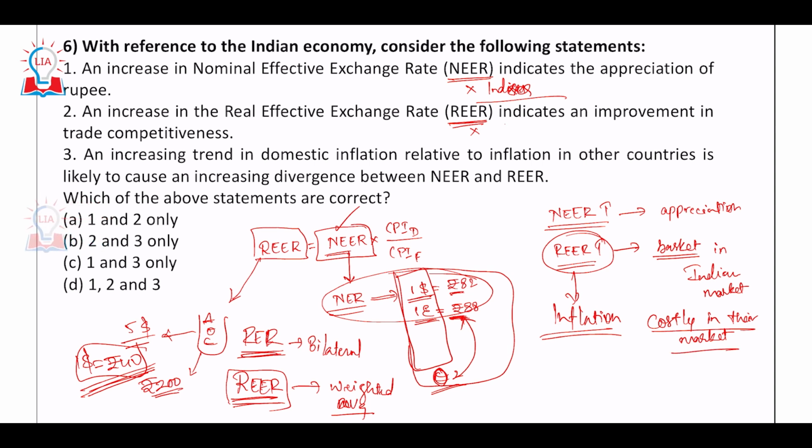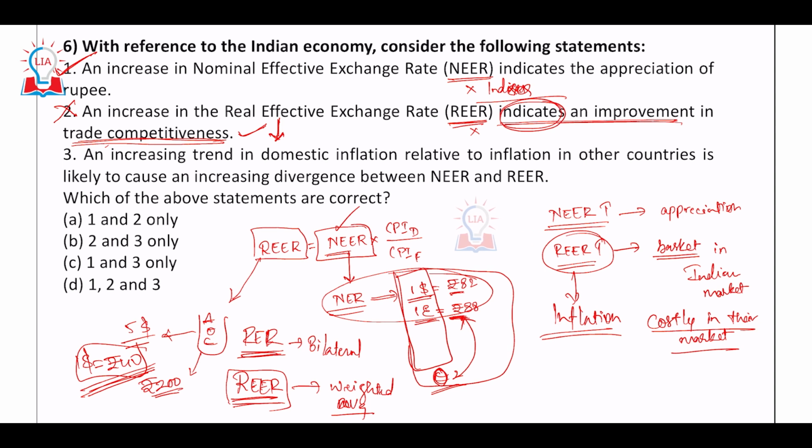So the same basket, if it is costly in their market, they would have to spend more money to buy Indian goods. Basically, our goods will be costlier in their market, so trade competitiveness will be going down. So while the first statement is right, the second statement is wrong. The improvement of trade competitiveness would not happen, rather it would cause deterioration.